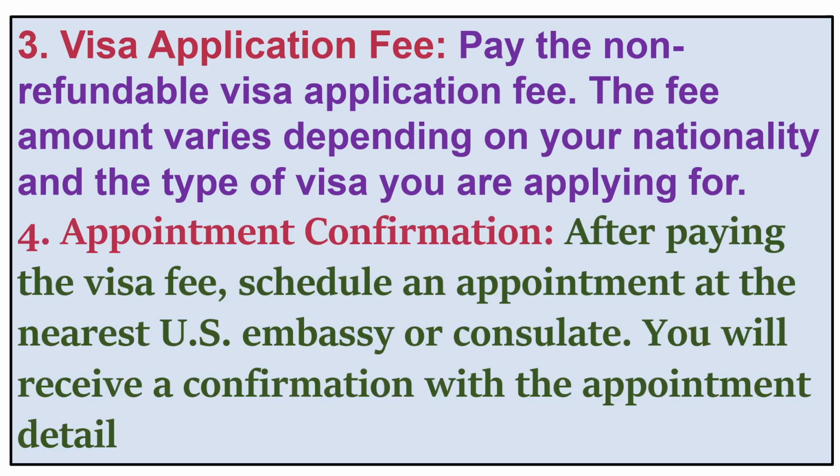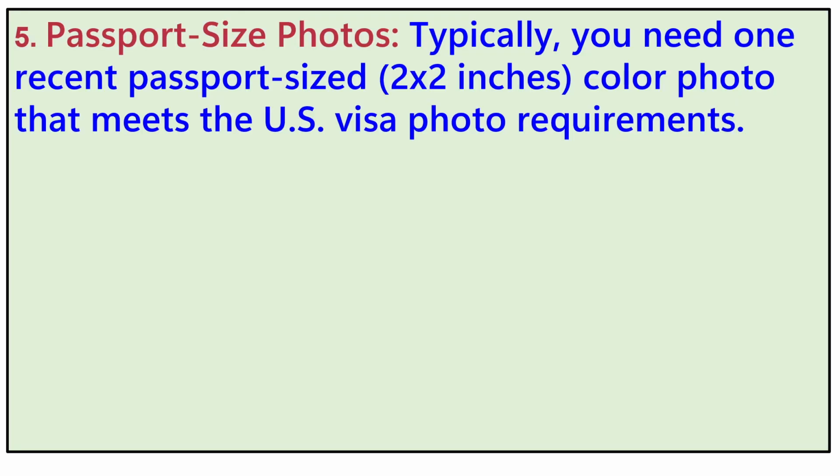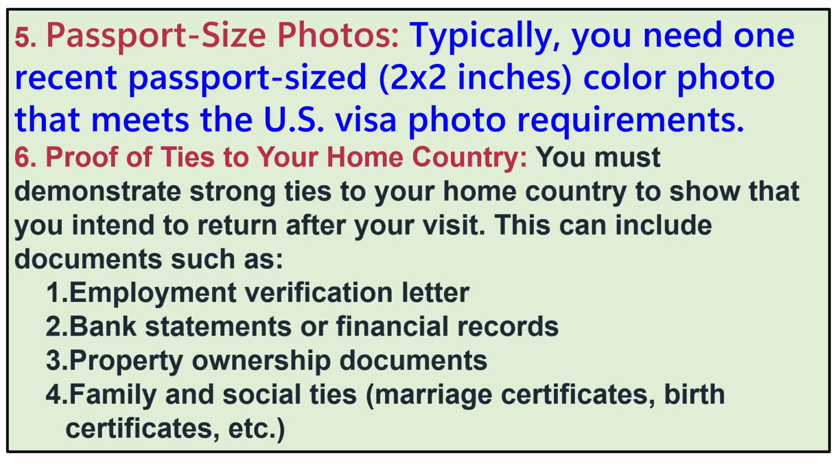After paying the visa fee, schedule an appointment at the nearest U.S. Embassy or consulate. You will receive a confirmation with the appointment details. 5. Passport size photos. Typically, you need one recent passport-sized, 2x2 inches, color photo that meets the U.S. visa photo requirements.